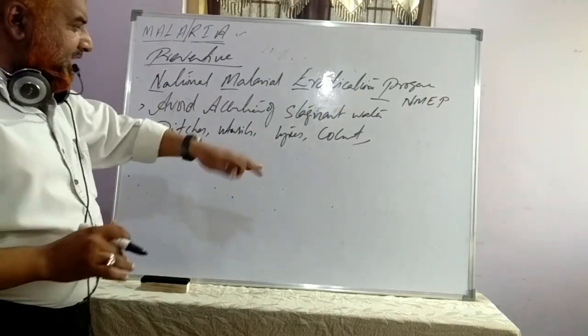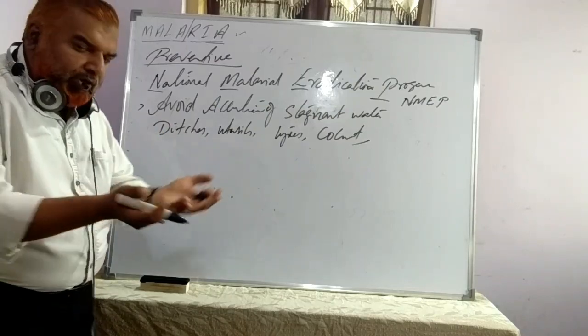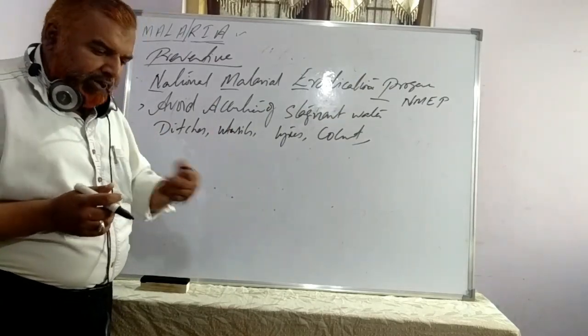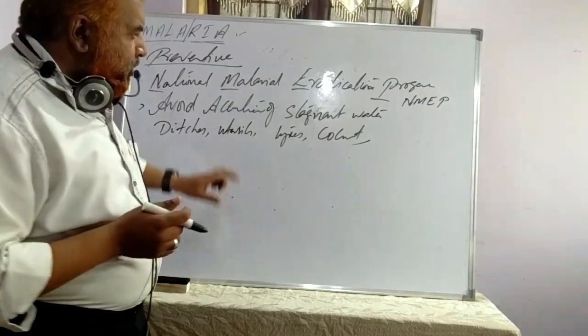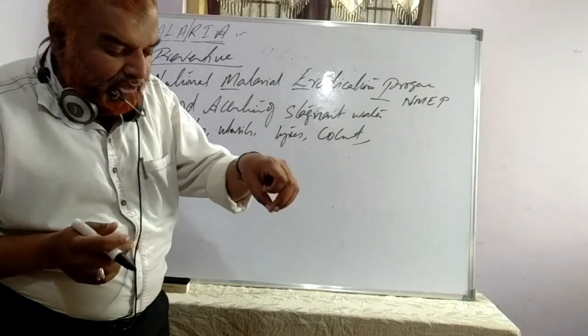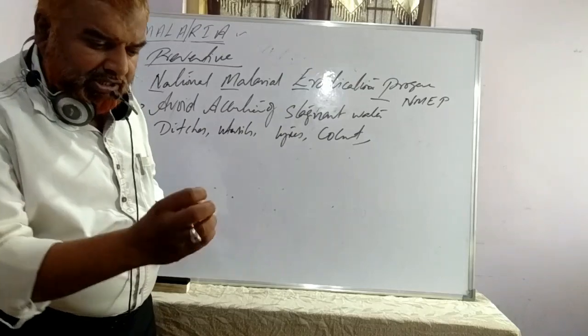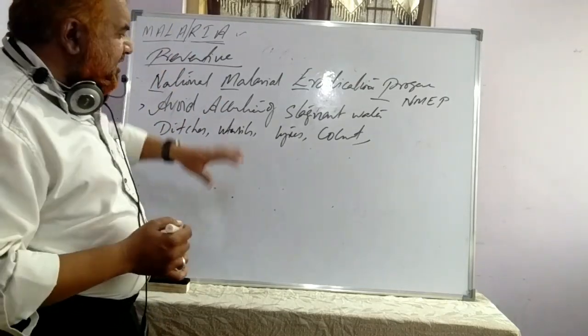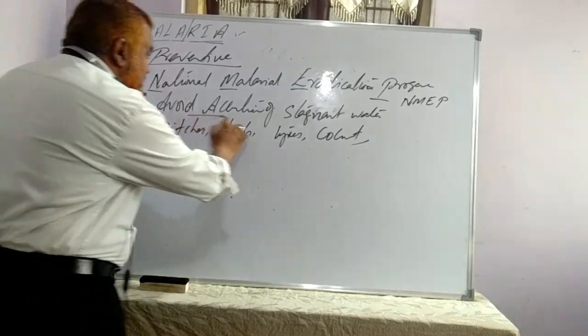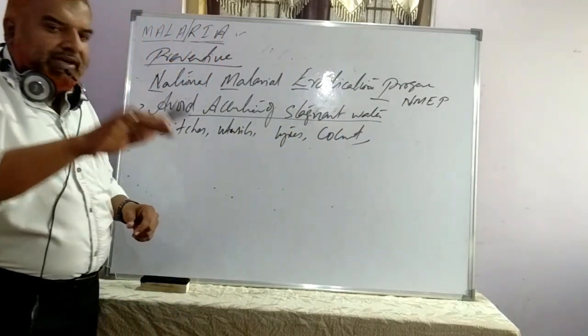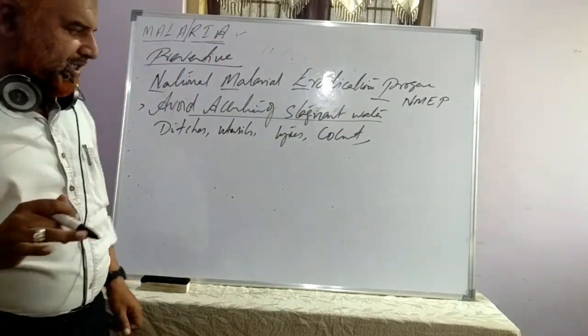Small ditches where rainwater or other water can stand. Why? Because this mosquito lays eggs in this water, and these eggs hatch in the water. The larval development stage of this mosquito takes place in water. Hence, avoid the accumulation of stagnant water in and around the houses.